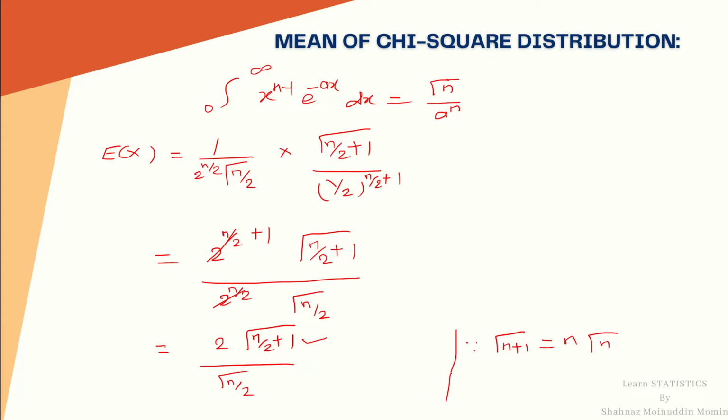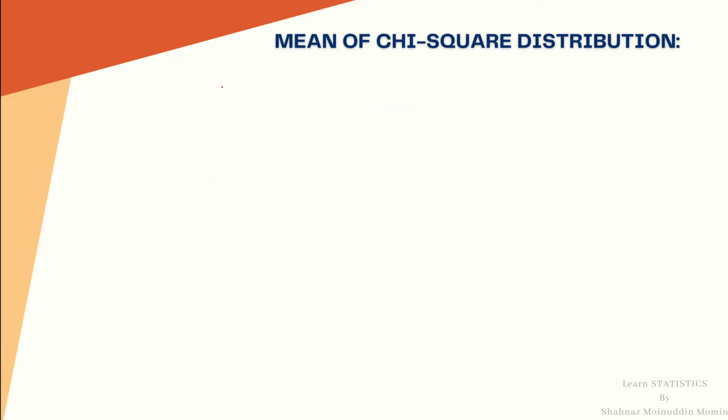So expectation of x is equal to 2 into n upon 2 gamma n by 2 divided by gamma n upon 2. The gamma n by 2 gets cancelled, and the 2s cancel. We are left with n.